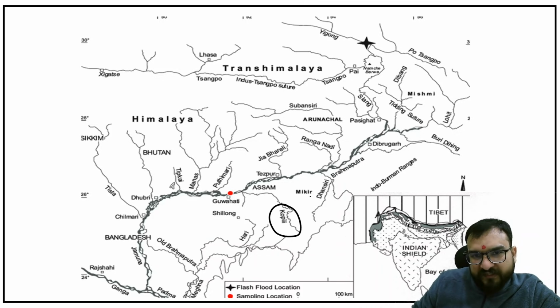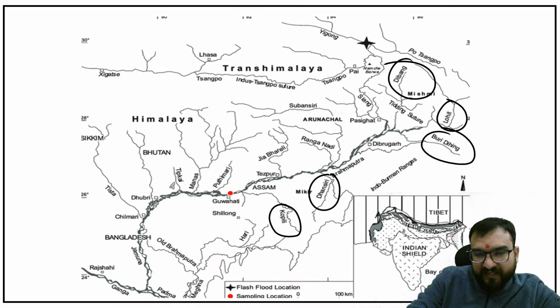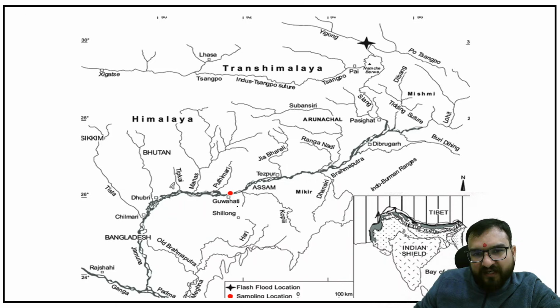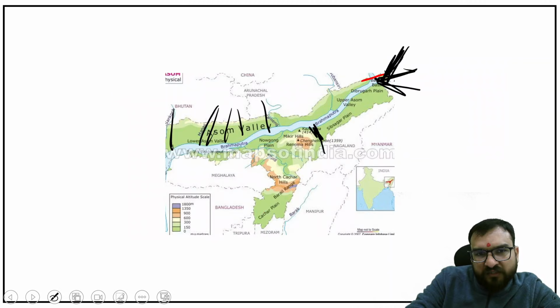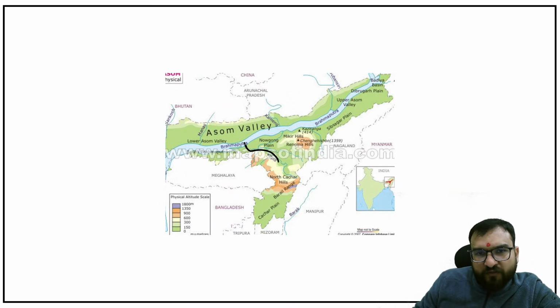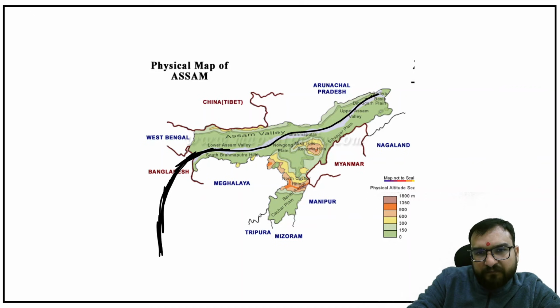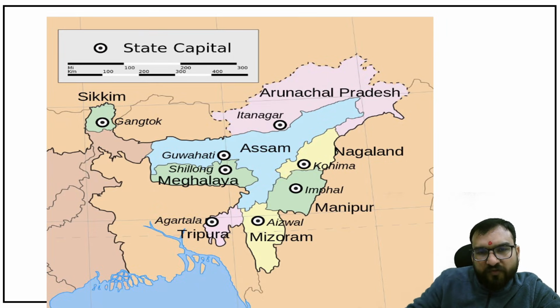So Kopili you are seeing Dhansari, then Buri Dihing, Lohit and Dimag. And again I am telling you these are detailed maps, right? So Kopili is near around, if this is Guwahati, then Meghalaya will be there. So somewhere near about you are finding this Kopili, which is meeting near to Guwahati. If you can spot Guwahati anywhere, you will reach up to Kopili. So if Guwahati is over here, Kopili will be there.